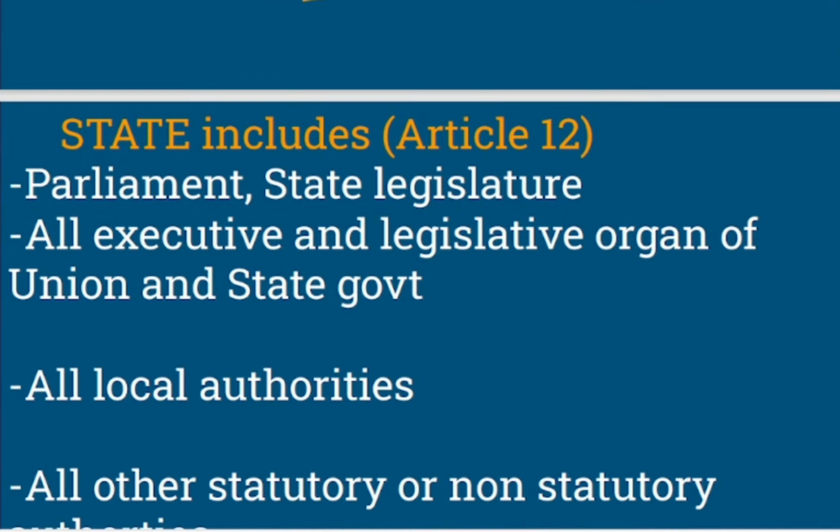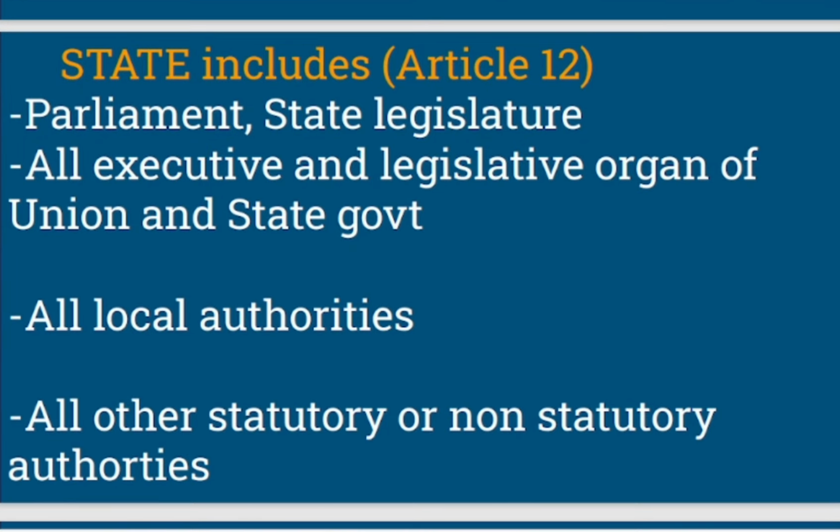While discussing all the features of fundamental rights, we saw multiple times the word state was used, right? We saw that fundamental right is against arbitrary action of the state. So what does this state definition include? So here we'll see. The state definition includes the following. And this definition of a state is in which article? It is in Article 12 of the Indian Constitution, right?